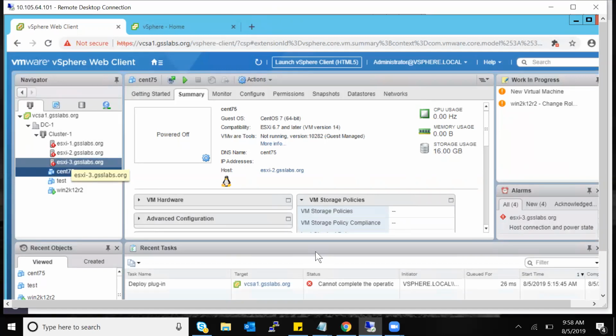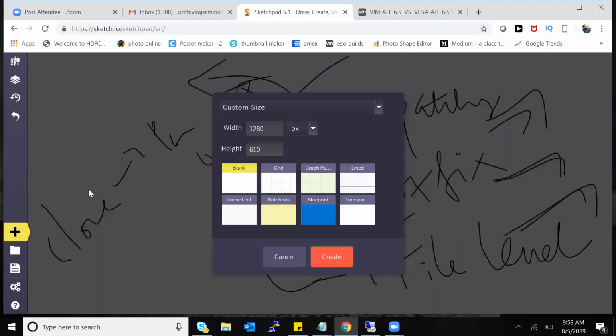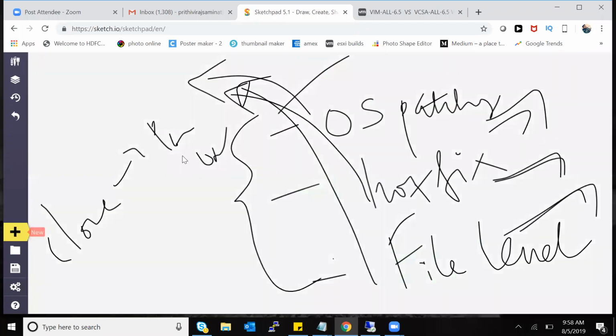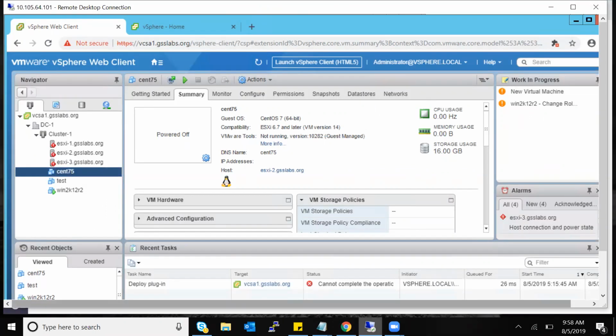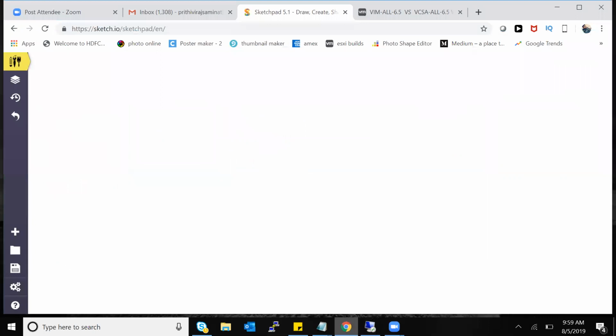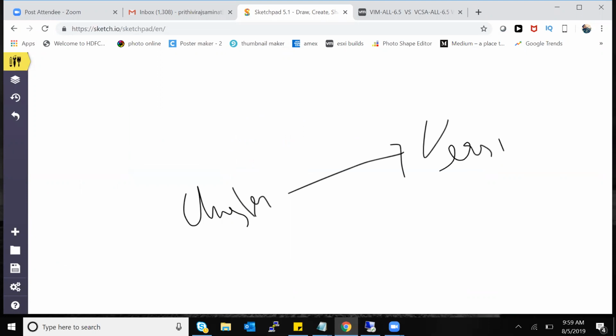So there is no hardware dependency. Cloning should be between the same OS type, right? What I mean is, ESXi 2 in the GSS Lab has ESXi 6.5 and ESXi 3 has 5.5. No, it won't work, because I think I told you the cluster should always have all the hosts on the same version of ESXi.